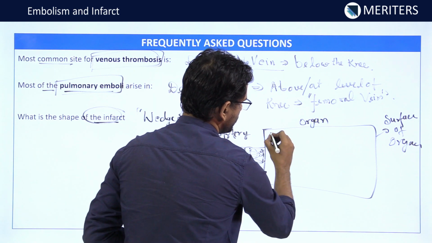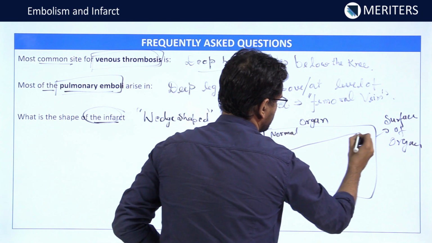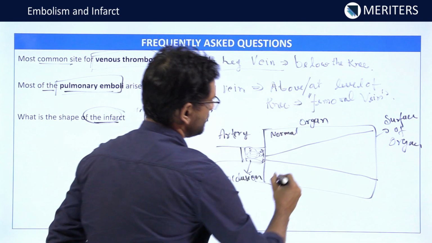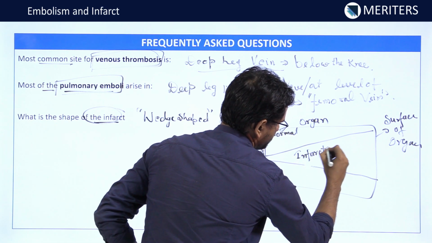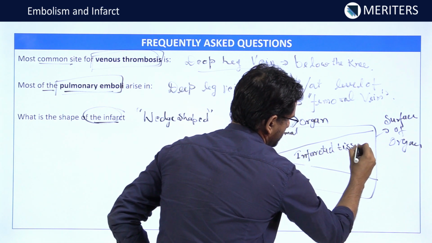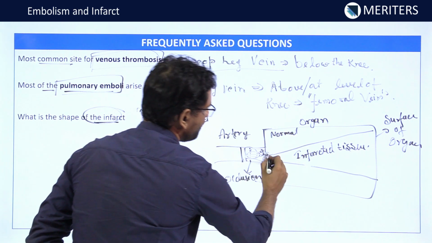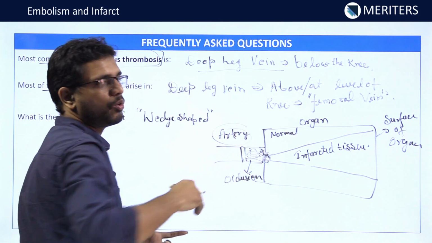So the whole tissue here is normal, but due to the infarction, the infarction will spread like this. So basically this will be the infarcted tissue. Now we can see that the apex of the infarct is seen near the artery, near the occluded vessel.